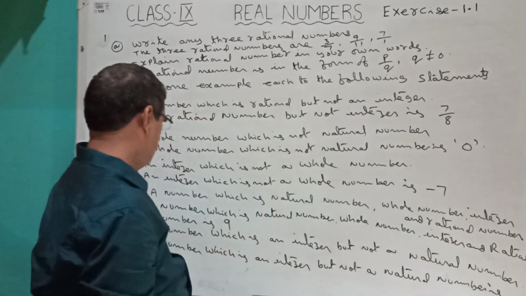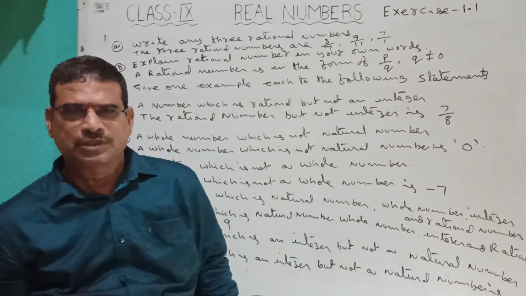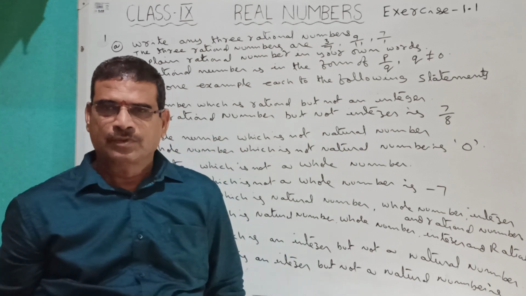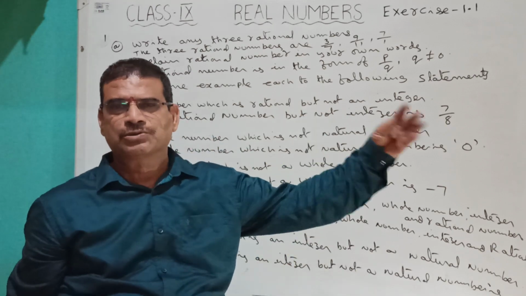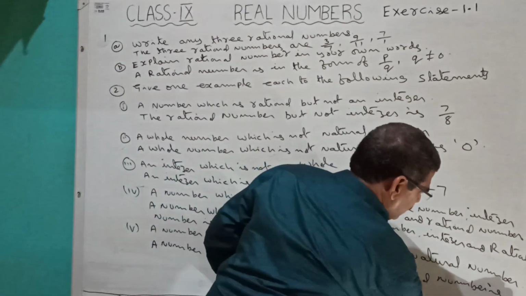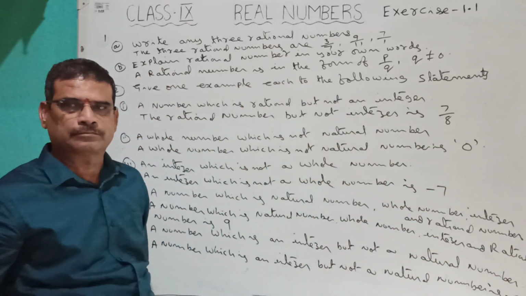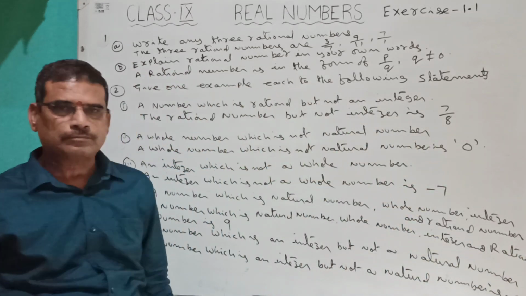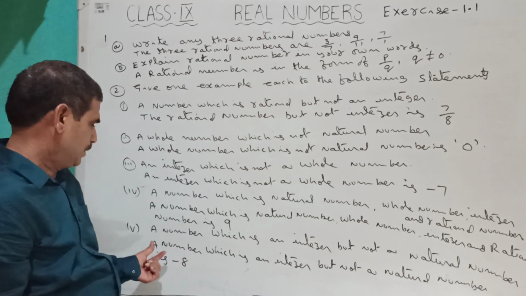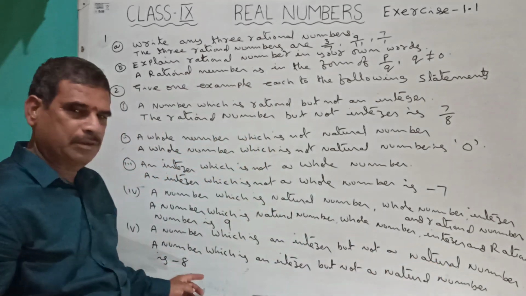So a number which is an integer but not a natural number, what you have to say is, don't say positive numbers. You can say any negative number, including 0. 0 also does not belong to natural numbers. So I am writing -8. A number which is an integer but not a natural number is -8.